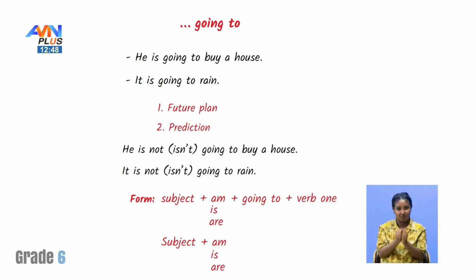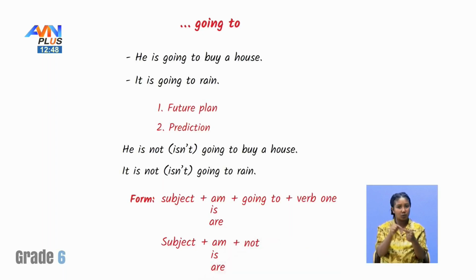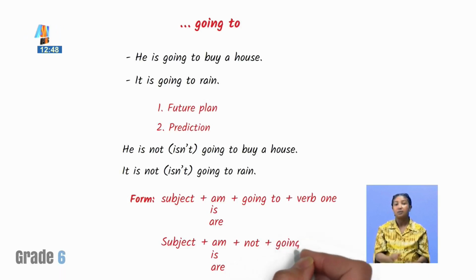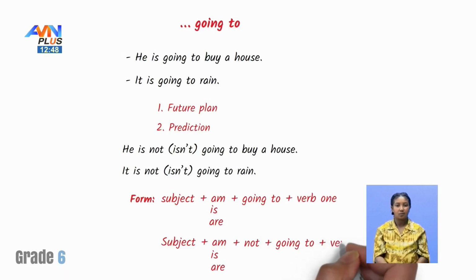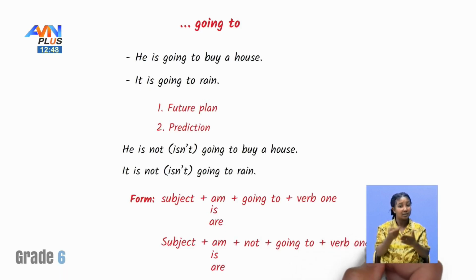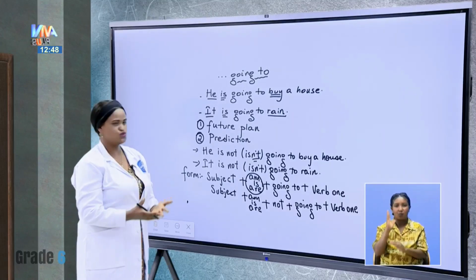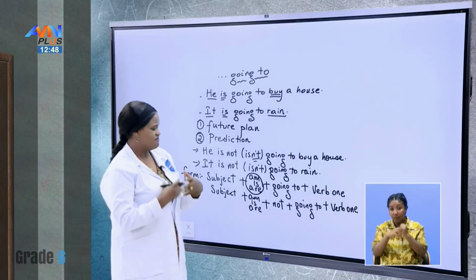Not. Then going to, then our verb is what? Verb 1. This is how we make it negative and how we put our future plans using going to and our predictions that are based on facts.